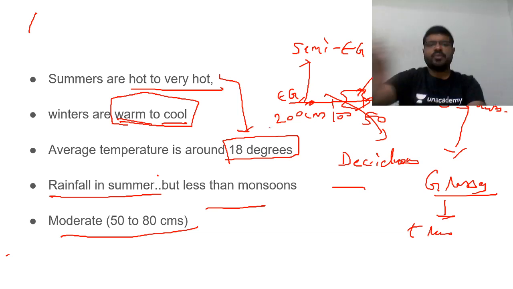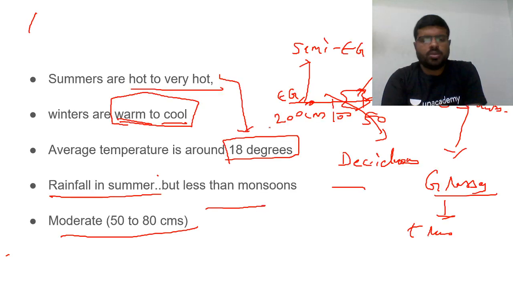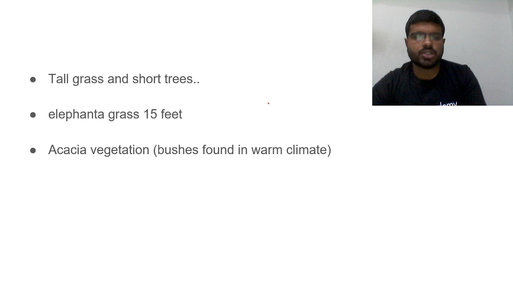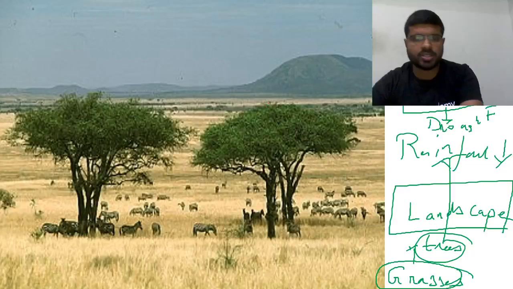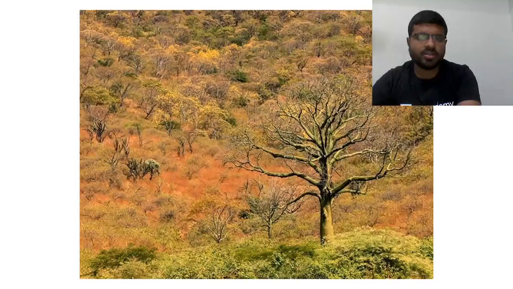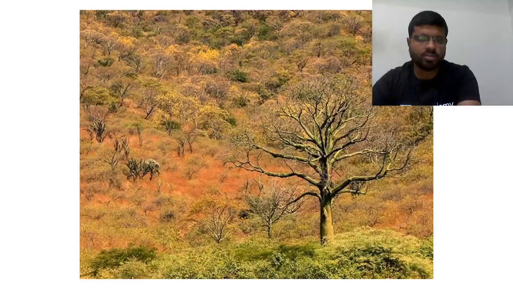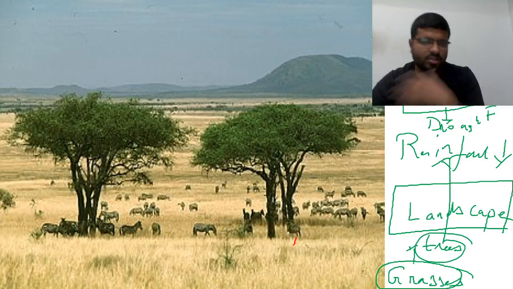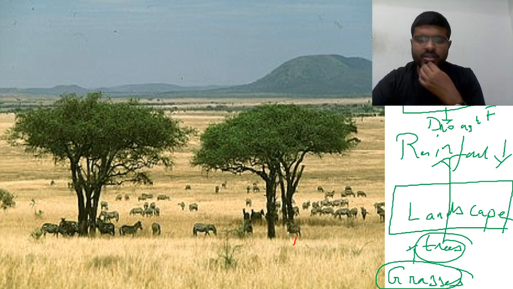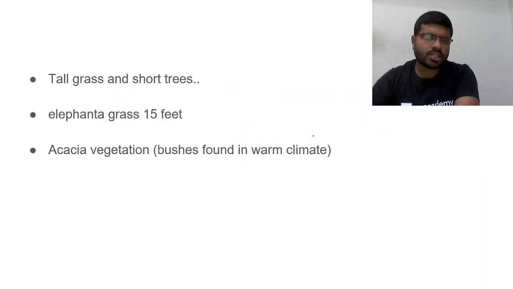Because of this, what happens? You will have tall grass and short trees. You can see tall grass, these are the grasses, and short trees. Look at that vegetation. First, evergreen, thickness, density very high. Deciduous, slowly density is reducing, and coming to savannas, only a few trees, more grasses. Why? No support for trees. So tall grass and short trees.